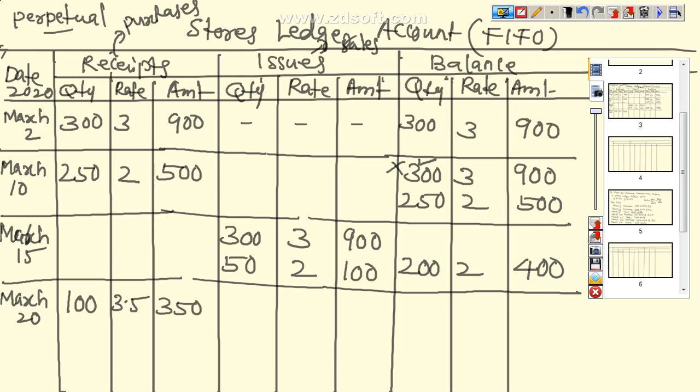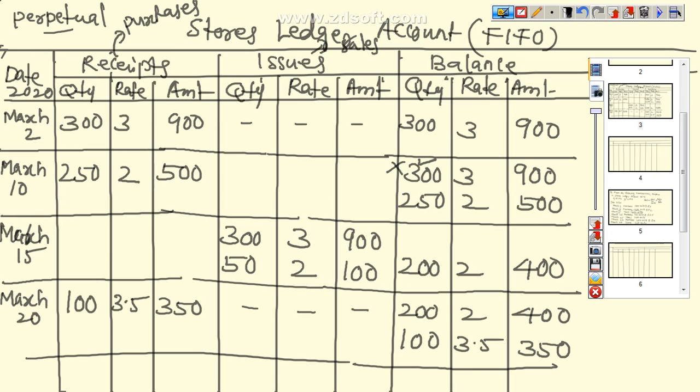Now again we have to calculate the balance. There is no issue under this date. So here we already have 200 units at the rate of 2 as the previous balance, and now we have purchased 100 units at the rate of 3.5, that is equal to 350.